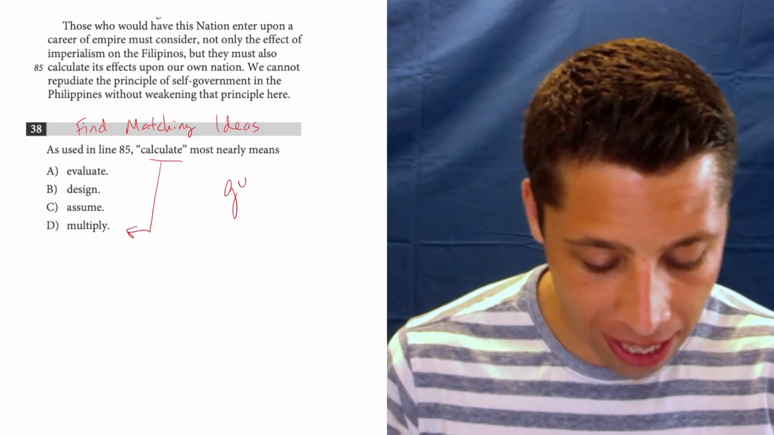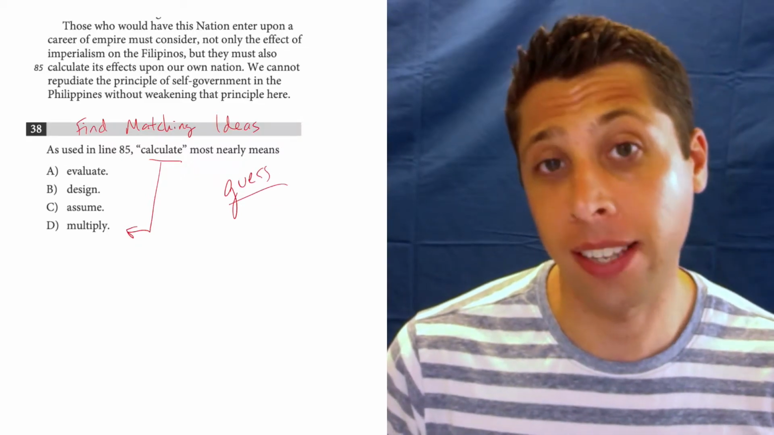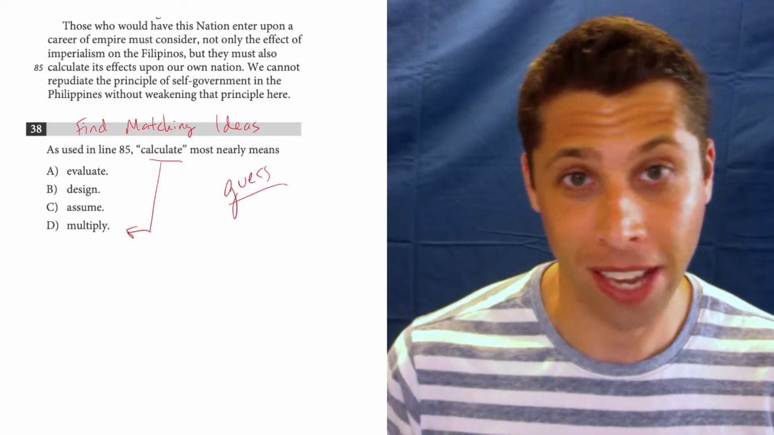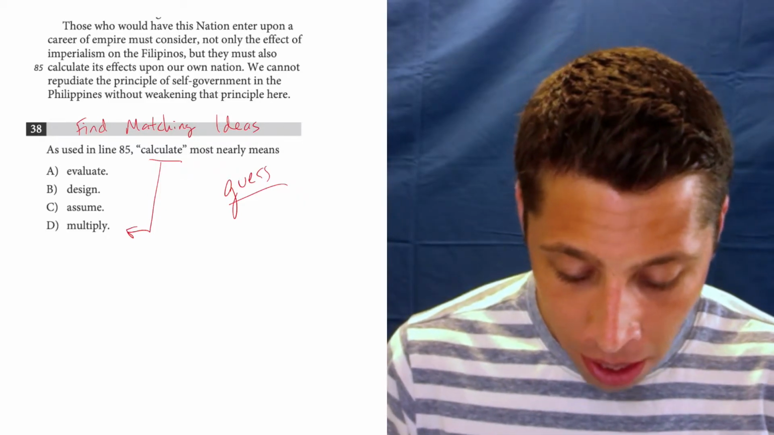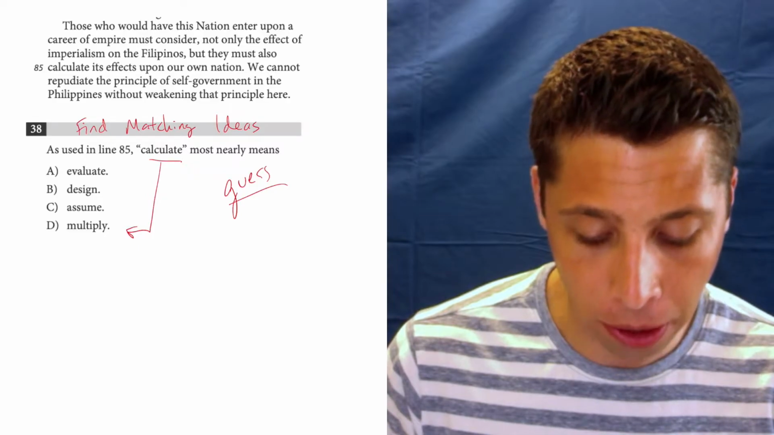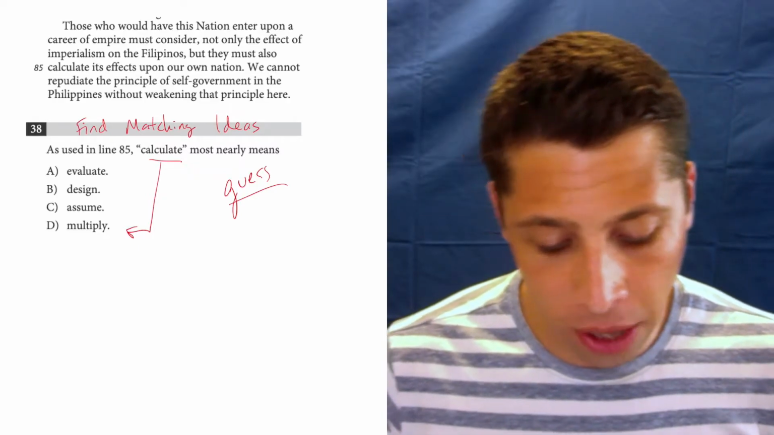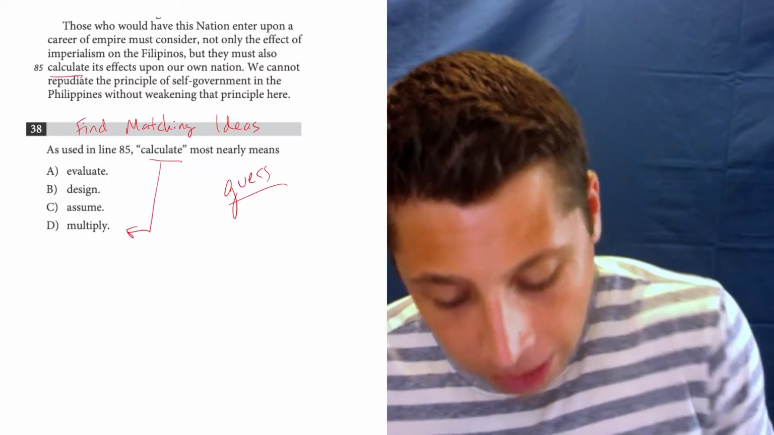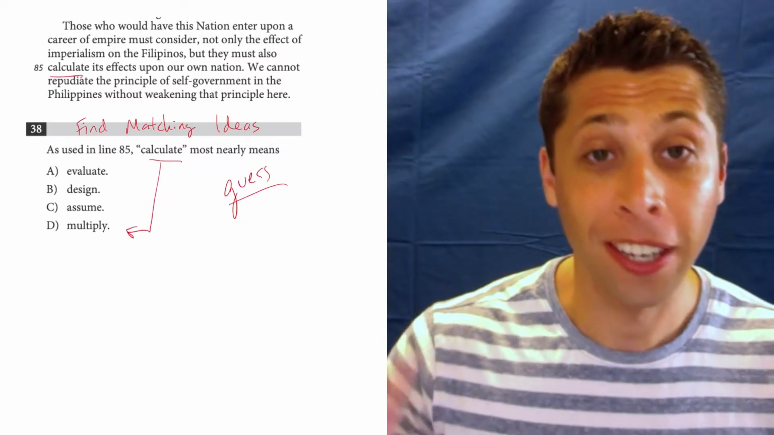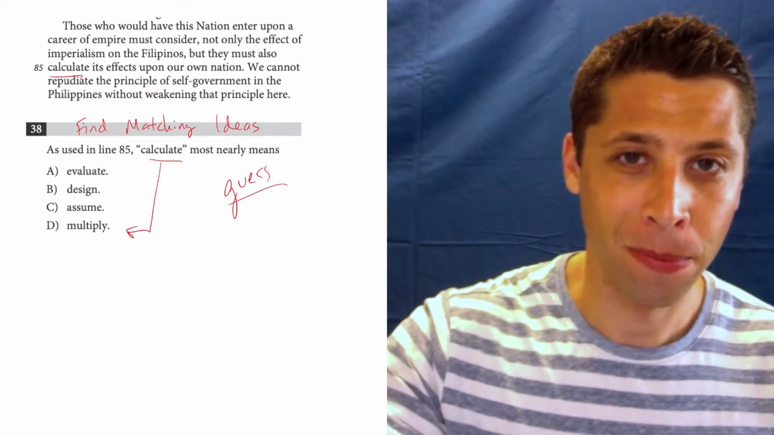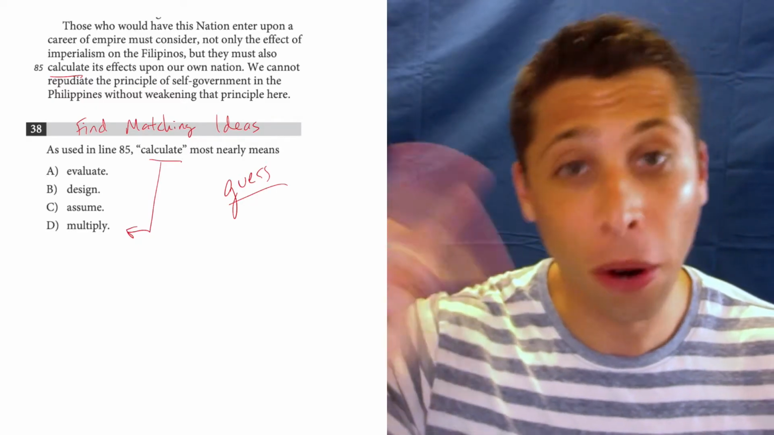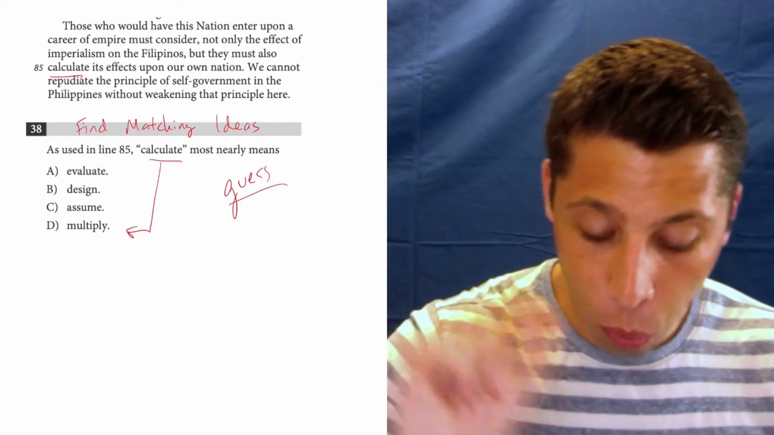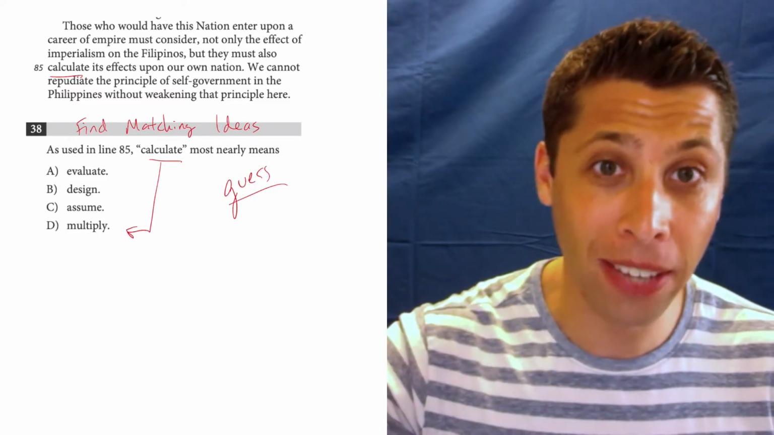So we're going to try to guess the meaning based on the context, and we're going to look for ways that they repeat themselves as they say the sentence. So let's look. Those who would have this nation enter upon a career of empire must consider not only the effect of imperialism on the Filipinos, but they must also calculate its effect upon our own nation. But they must also. There's a symmetry here. There's two parts of this sentence, and they're in symmetry. They're parallel statements. So what kind of fills in the spot of calculate?